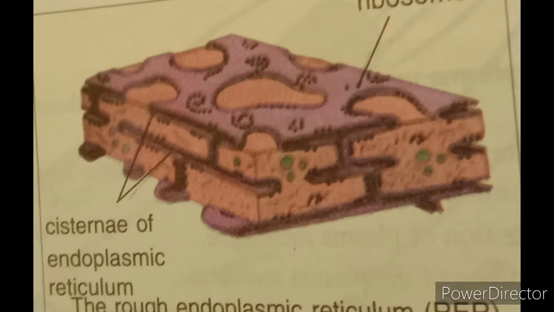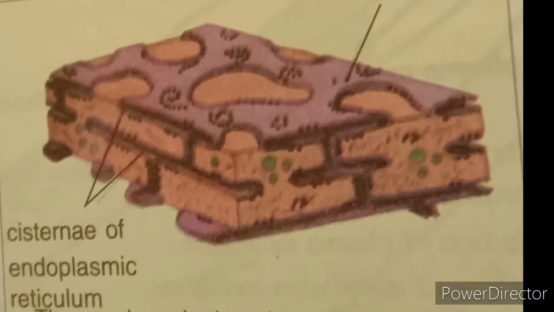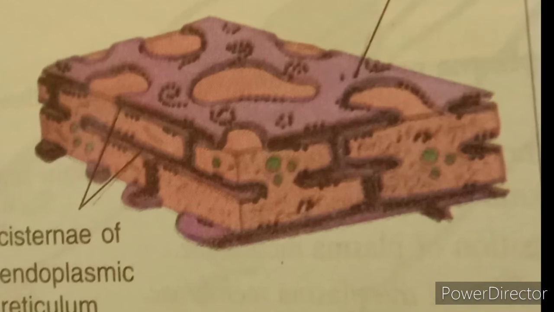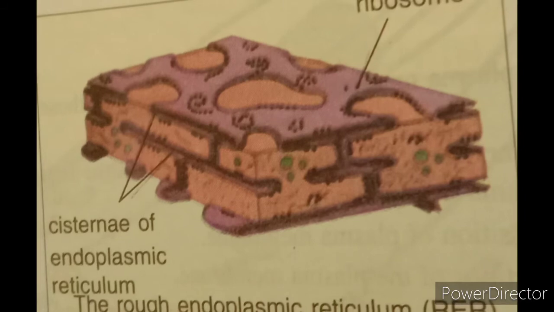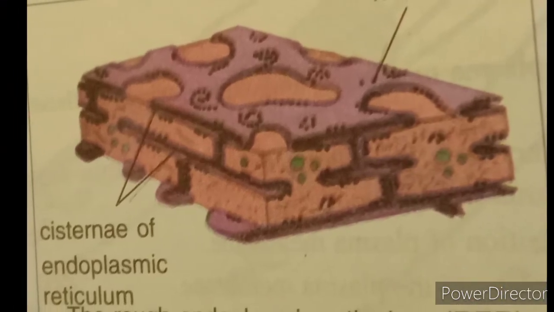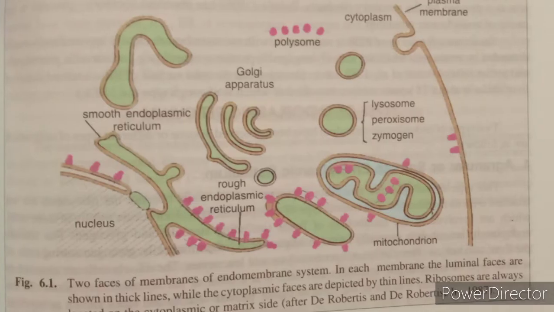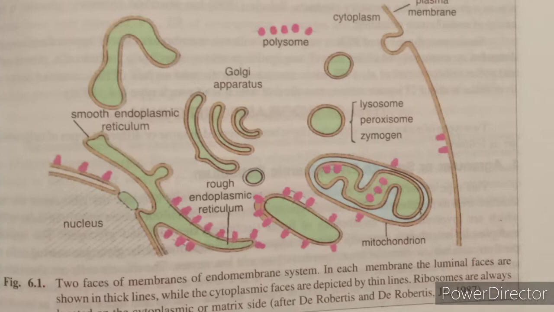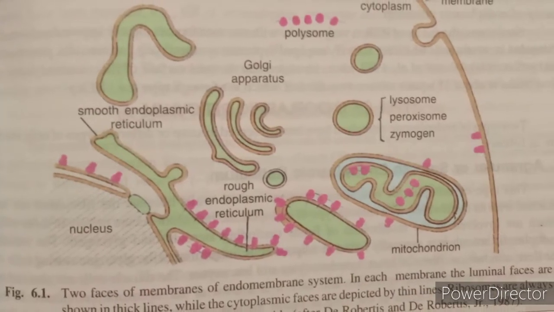Here, the cisternae are long, flattened, sac-like unbranched tubules having a diameter of 40 to 50 micrometer, which have a synthetic role as in the cells of pancreas, notochord, and brain. So the main function of cisternae is the synthetic role in cells of pancreas, notochord, and brain.